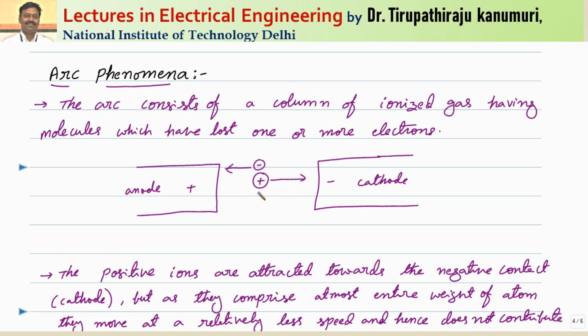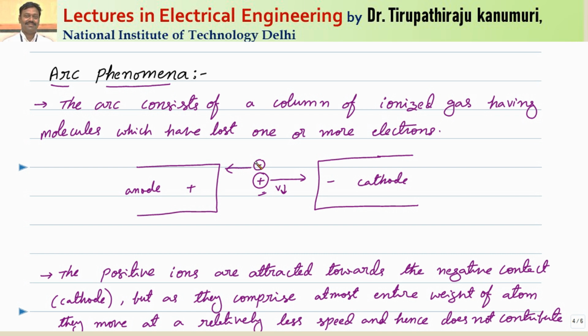As the weight of the positive ion is more, it will accelerate at a lesser velocity for a given electric field applied between the two terminals.